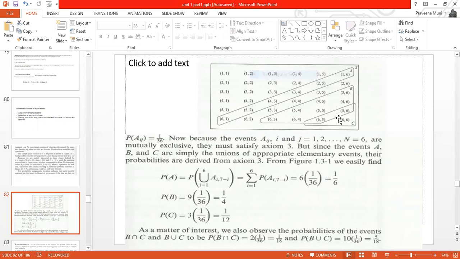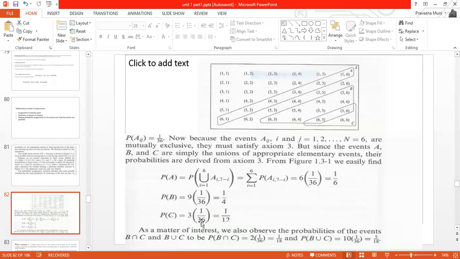How many elements do we have in B? It is 1, 2, 3, 4, 5, 6, 7, 8, 9 elements. So the probability of B is 9 times 1 by 36, which is equal to 1 by 4.